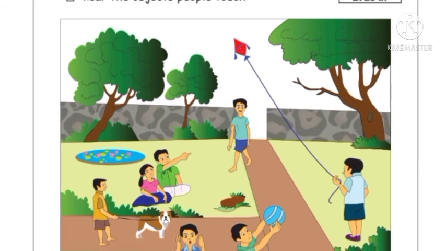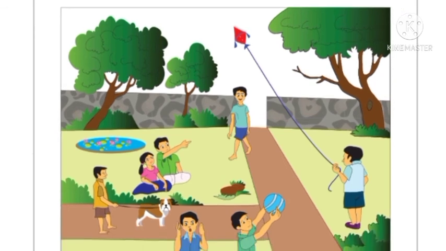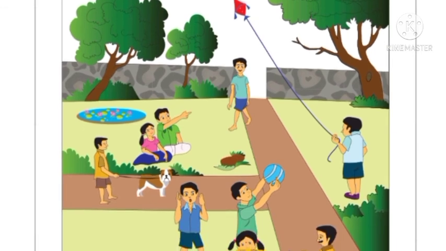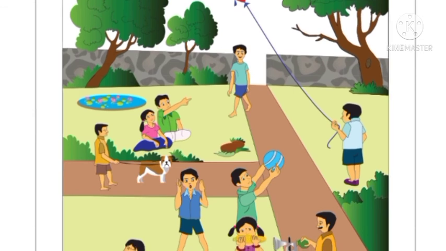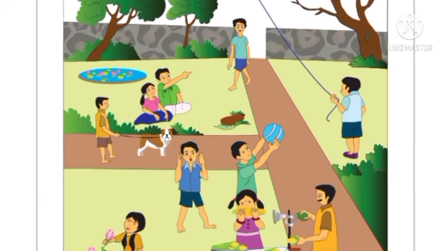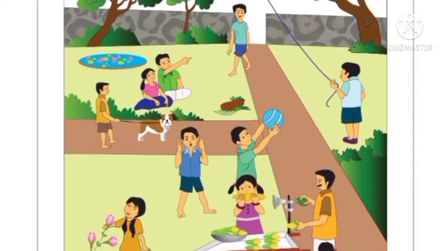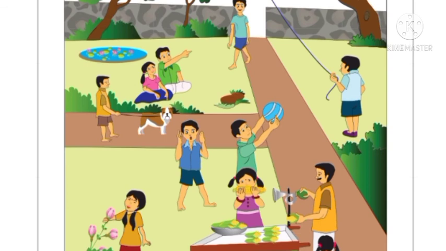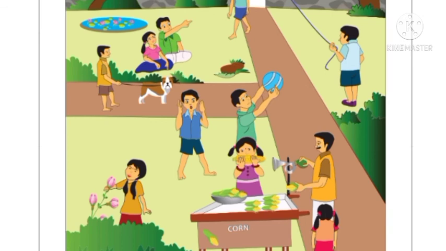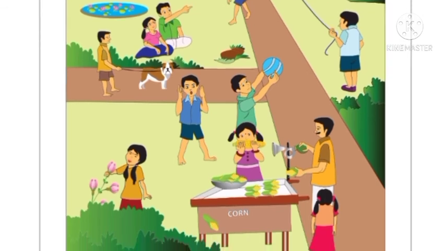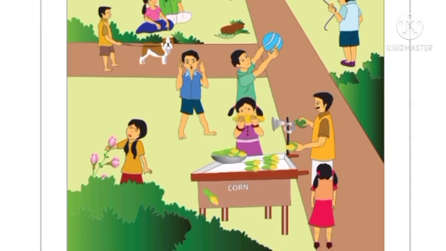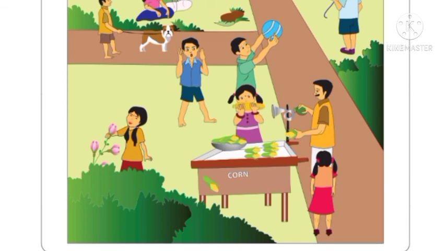You have to circle the kite. Then star for what produces sounds, that is the horn. To the dog you have to put a star. Then triangle to the objects which smell. Corn smells, right? So for that corn we will put a triangle. Tasty, for which are tasty, a triangle. So we will put a triangle for corn only. Then square for what people can touch. Here we can put it for the flower. Okay.